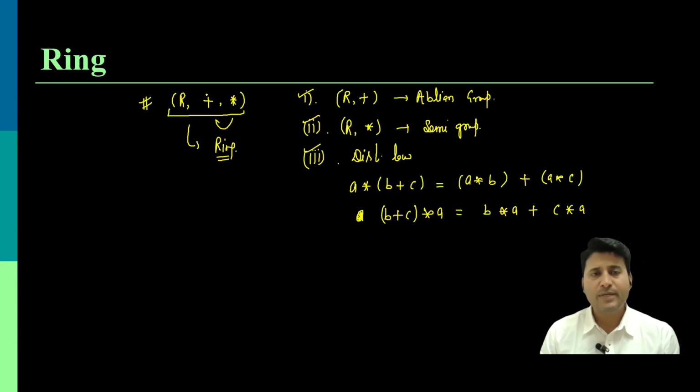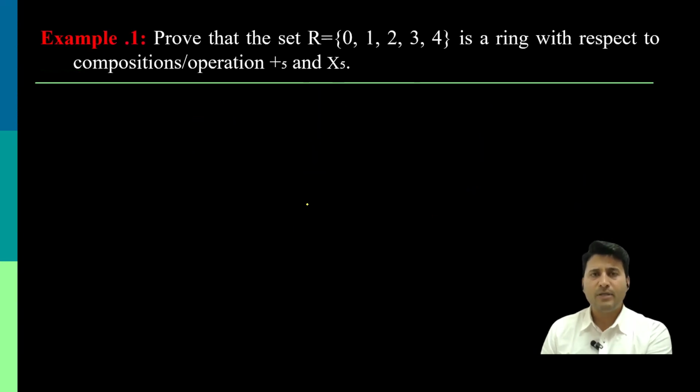Be careful, these operations plus and star may be any operation defined in the problem. Let us move on to a problem. The problem asks us to prove that the set R, having elements 0, 1, 2, 3 and 4, is a ring with respect to addition modulo 5 and multiplication modulo 5.